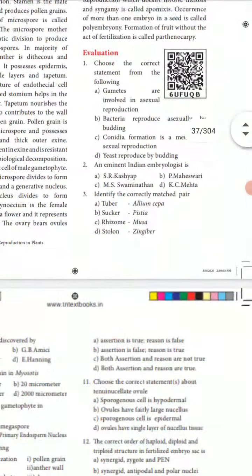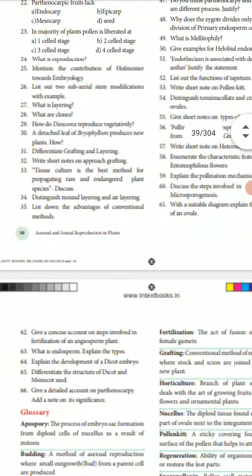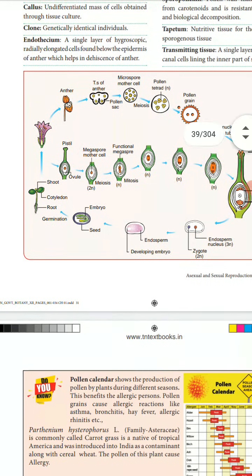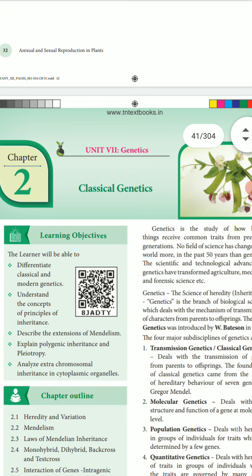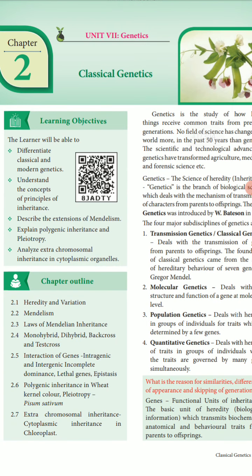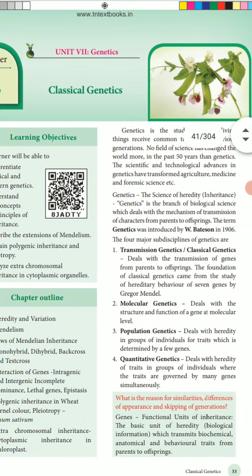These are the summary of these sections. So in the next class we will see the next section, chapter 2, classical genetics. Genetics is a very interesting topic. Okay, next class, classical genetics. Thank you.